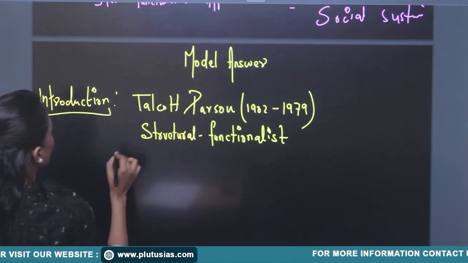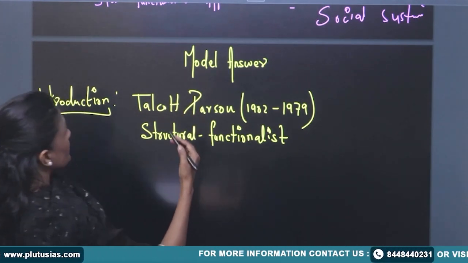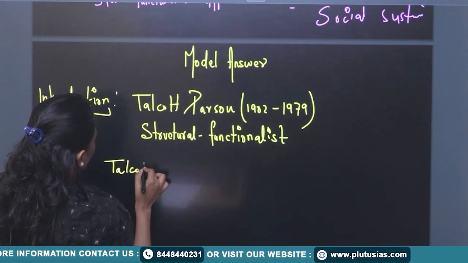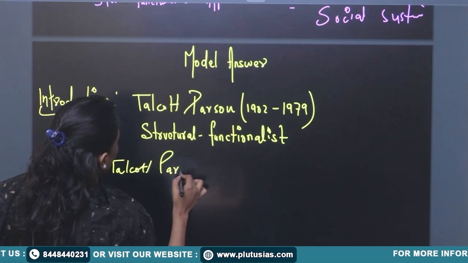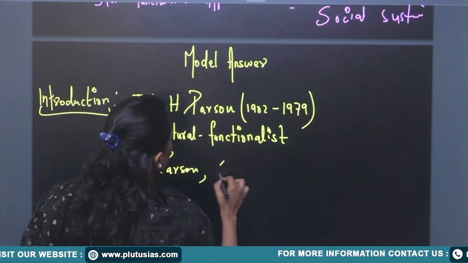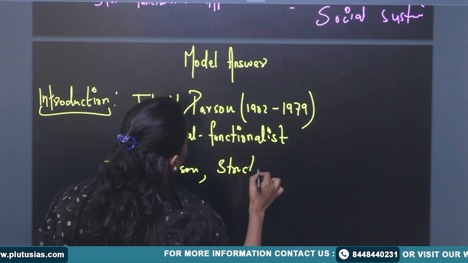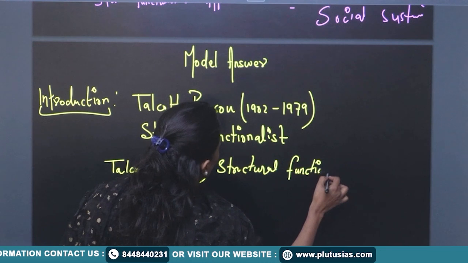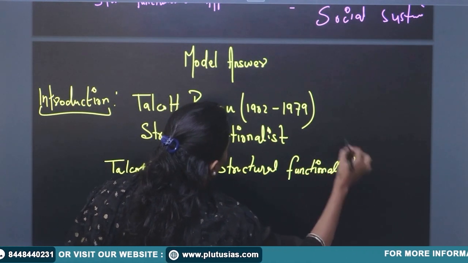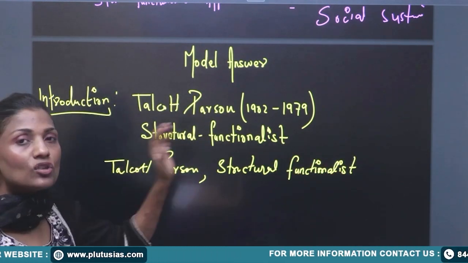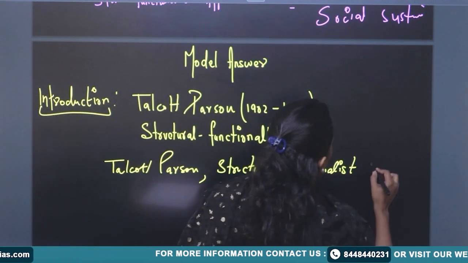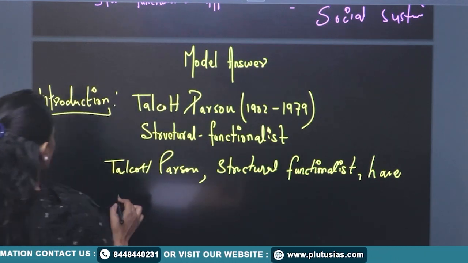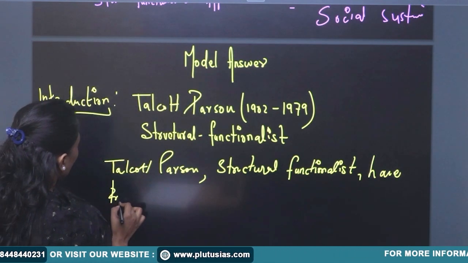So I would say Talcott Parsons, structural functionalist, have proved